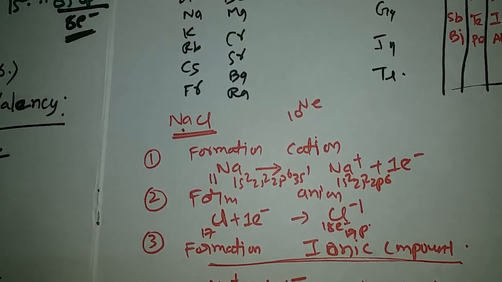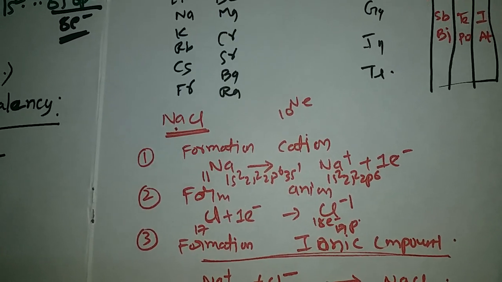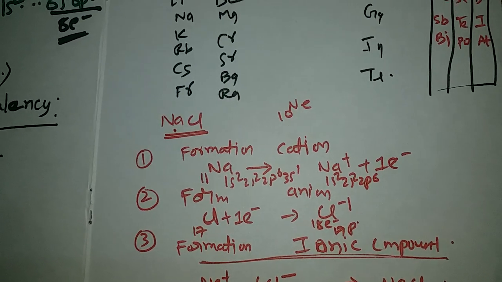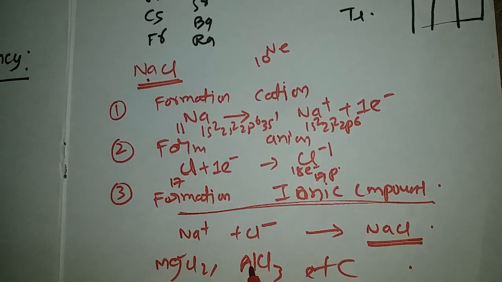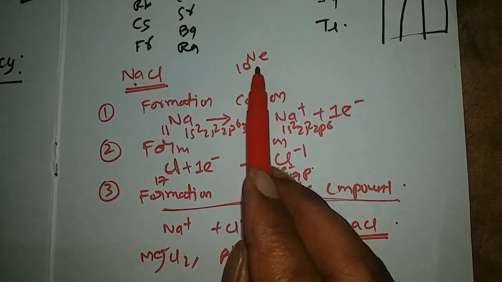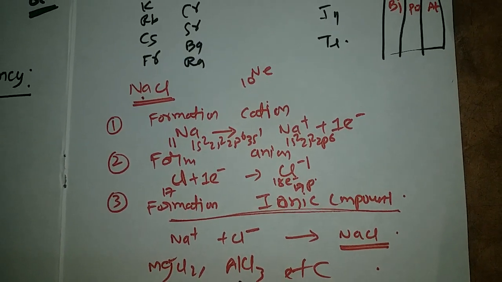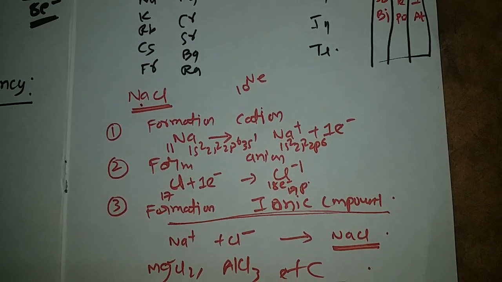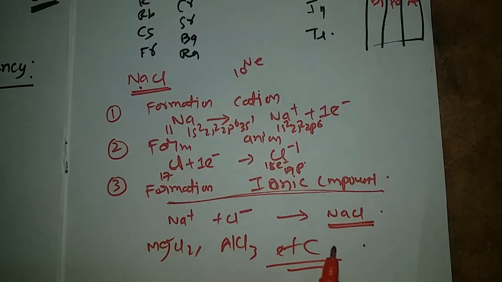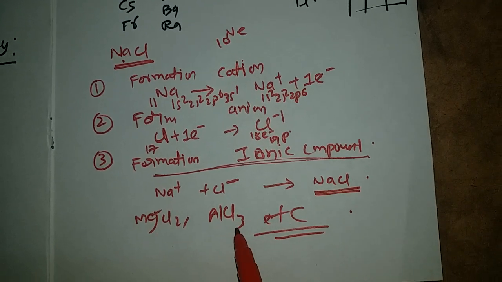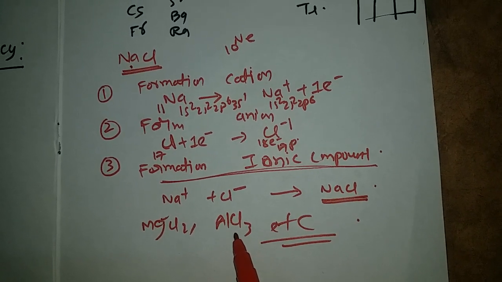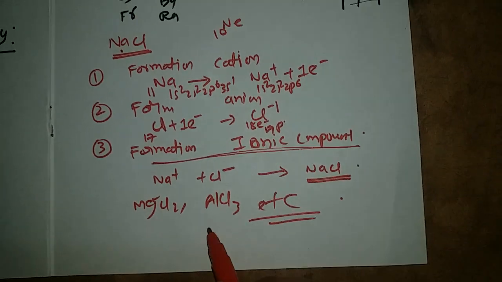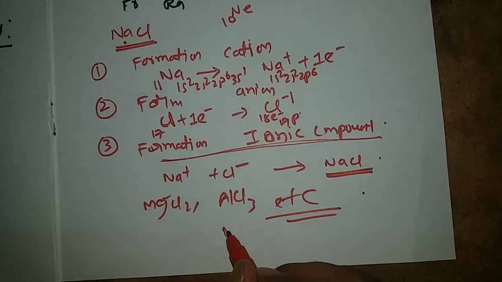Then there will be formation of MgCl2. Aluminium atomic number is 13. Aluminium loses 3 electrons to get stability like its nearest noble gas neon. The 3 electrons will be gained by 3 chlorines in equal manner. Then there will be formation of an ionic molecule.